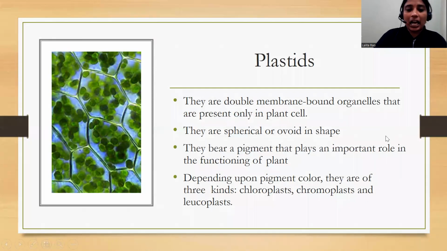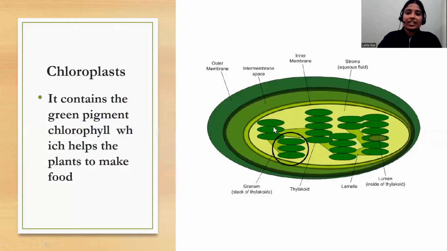Let us see what these chloroplast, chromoplast and leukoplast are. Now these are the chloroplasts. Chloroplast contains a green pigment known as chlorophyll, and this chlorophyll is important for photosynthesis, for the plants to make food. What is that process?